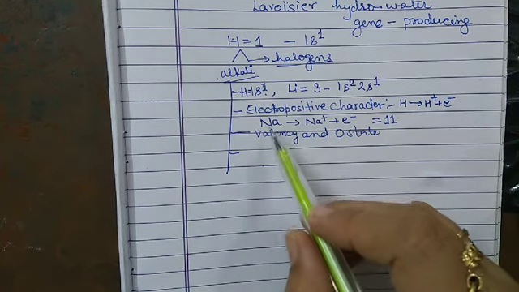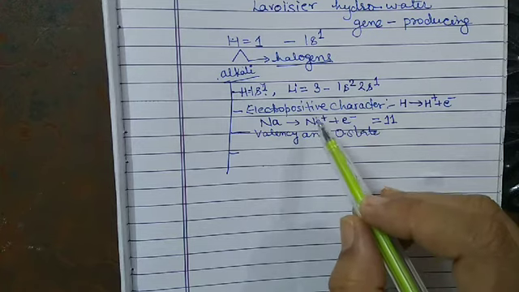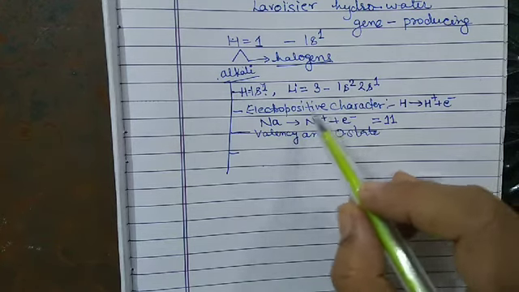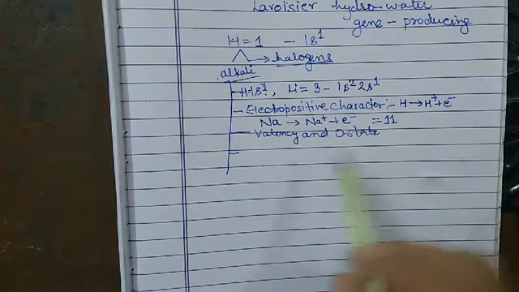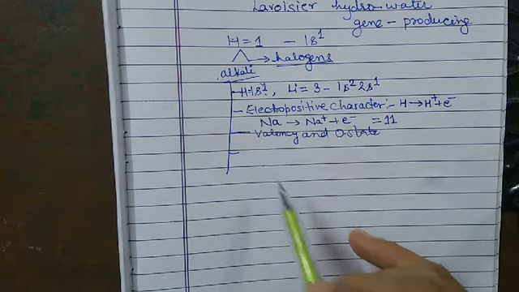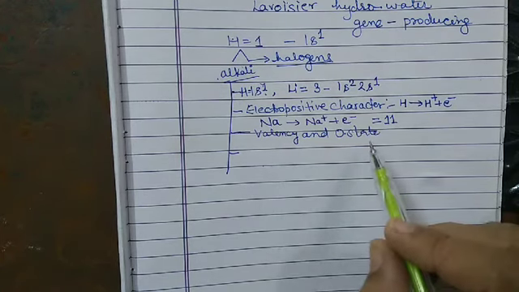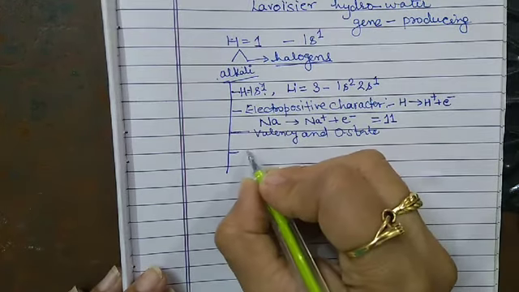Same as that, sodium has 1 electron in the outermost orbit, and it loses the 1 electron and gets the positive charge. So the valency and the oxidation state, both the alkali metal and the hydrogen have the same valency as well as the oxidation state.